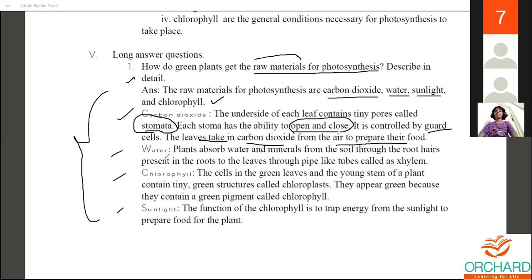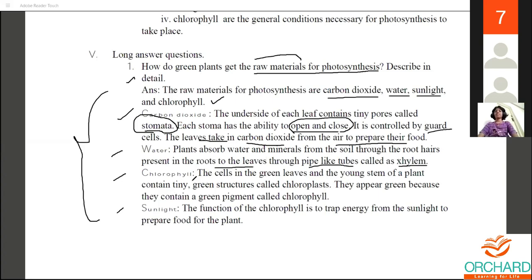Next is the water. The plant absorbs water and minerals from the soil through the root hairs, which are present in the roots, to the leaves through pipe-like tubes called xylem. So the second one is: the plant absorbs water and minerals from the soil through the root hairs present in the roots to the leaves through the pipeline tubes called xylem.